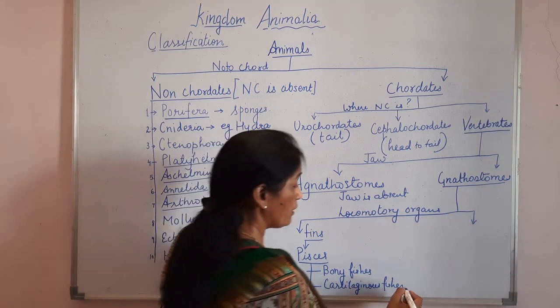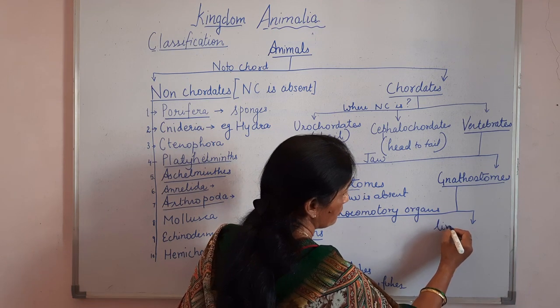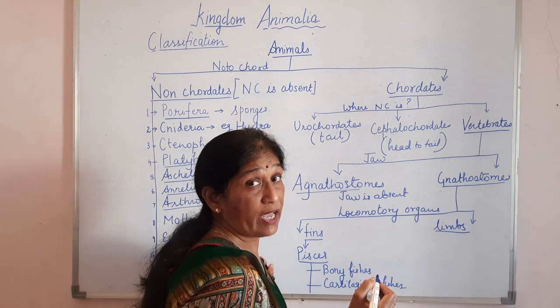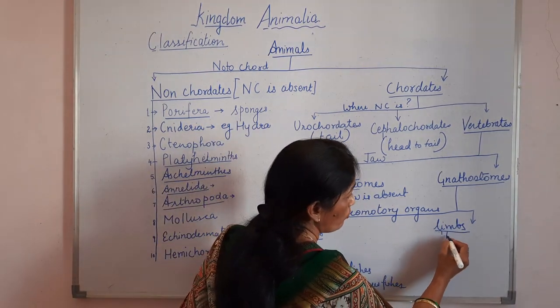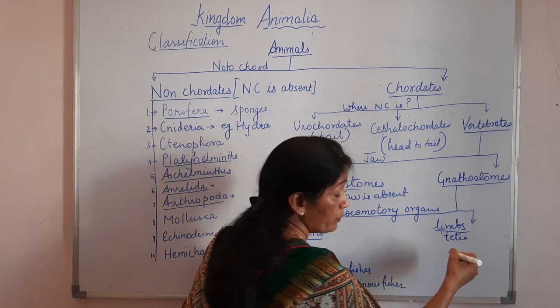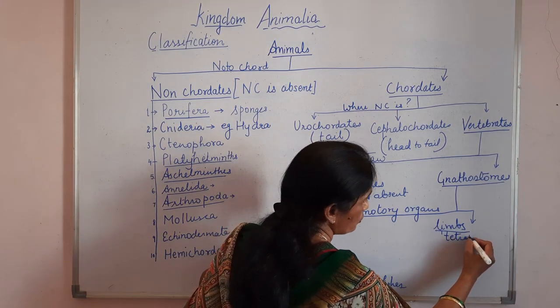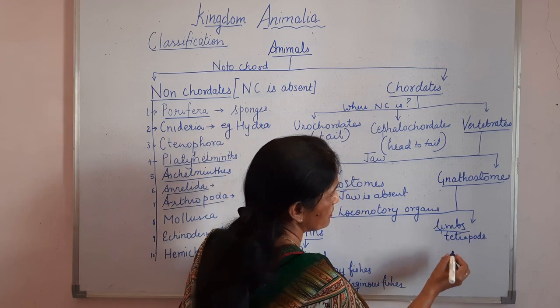Then, if the locomotory organ present in the body is limbs, and if they have forelimbs as well as hind limbs, then they are tetrapods, meaning having four legs, which includes both forelimbs and hind limbs.